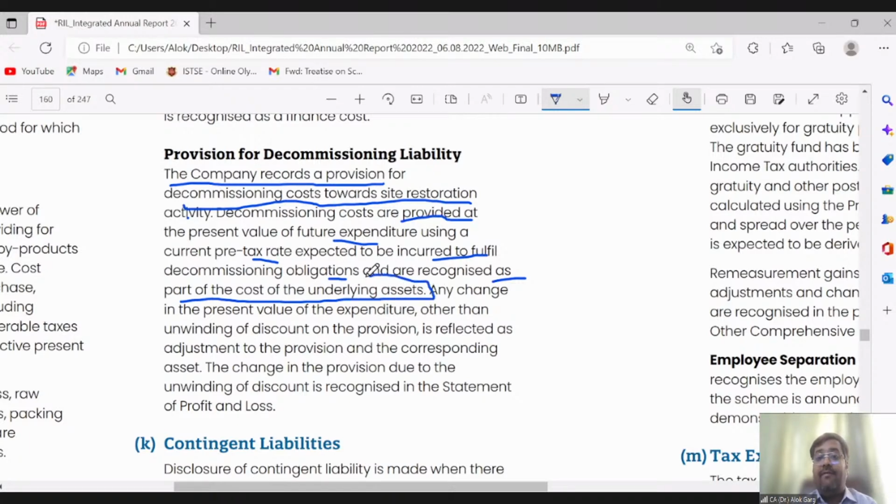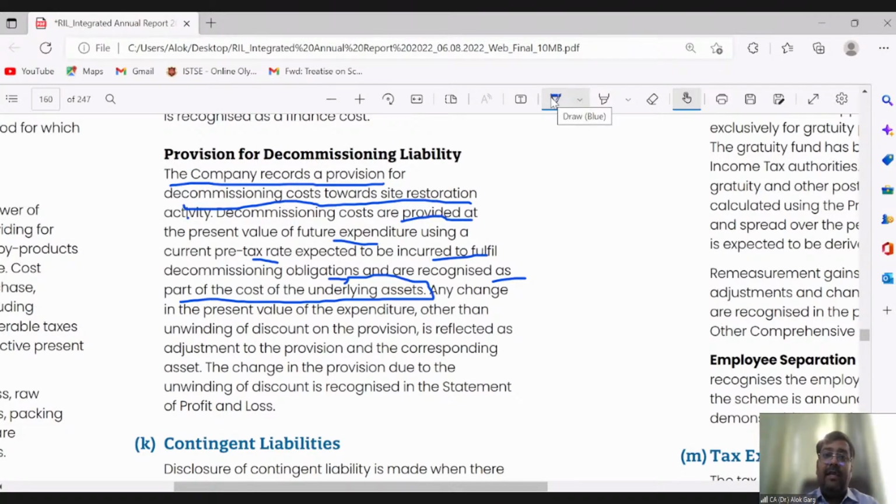So whenever they recognize these oil and gas assets, they include the estimated cost of asset decommissioning obligation or asset retirement obligation as a part of the cost of the asset. The credit part is provision, but the debit part they have not expensed off. They have capitalized it as a part of the cost of the asset. Why? Because it is a requirement of Ind AS 16.